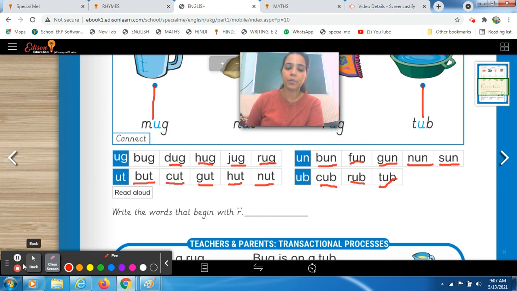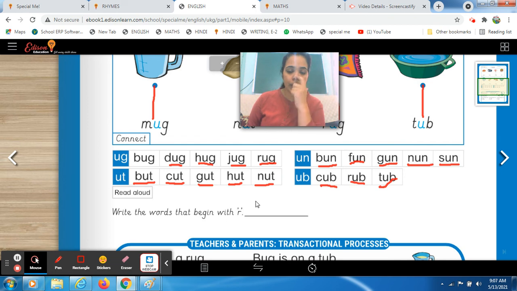Well done, everyone. Okay, Nityam, now you have to tell me, write the words that begin with R. Okay, आपको वो words यहाँ पर मैम को only one word you have to tell me जो R से begin होते हैं, मतलब starting with R. So, tell me, Nityam, you can see any of these words and tell me.